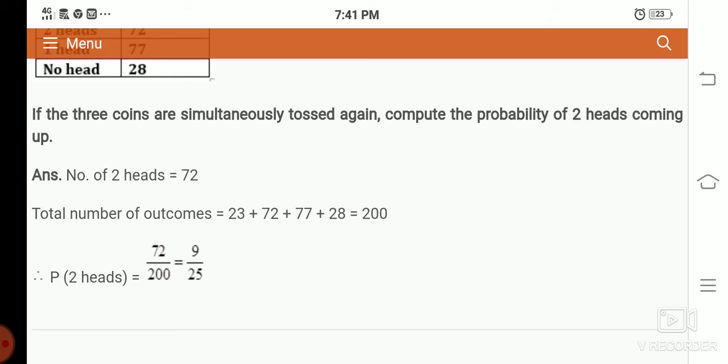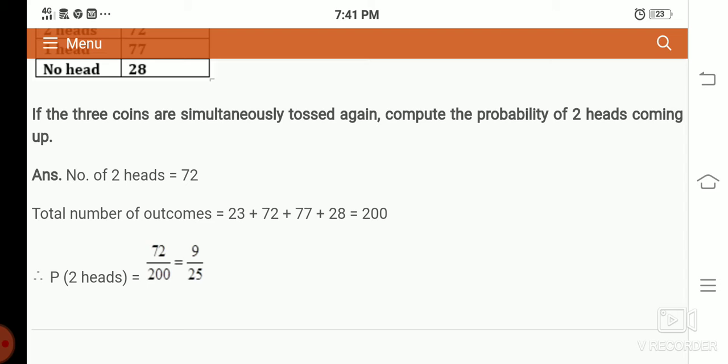Similarly, the probability of 2 tails is 77. So 1 head means the remaining are tails. In 3 coins, 1 head leaves 2 tails. So 77 divided by 200. Similarly, the probability of 2 heads is the probability of 1 tail. So the probability of 1 tail is 72 divided by 200, which is 9 by 25, the final answer.